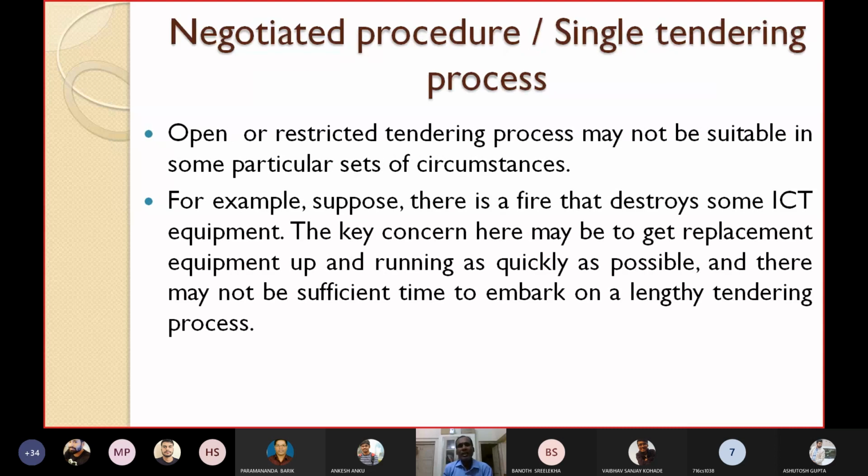The last one is called the negotiated procedure or single tendering process. Let's see in which cases this single tendering process is valid. Open or restricted tendering may not be suitable in some particular sets of circumstances. There are some cases where you cannot go for either the open tendering process or the limited tendering process. Why? Let's explain through a small example.